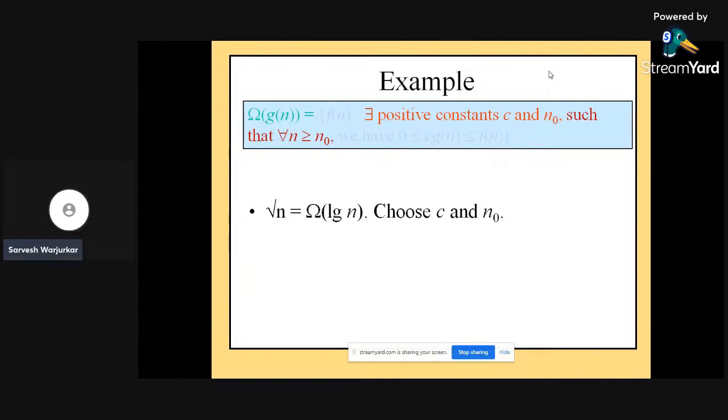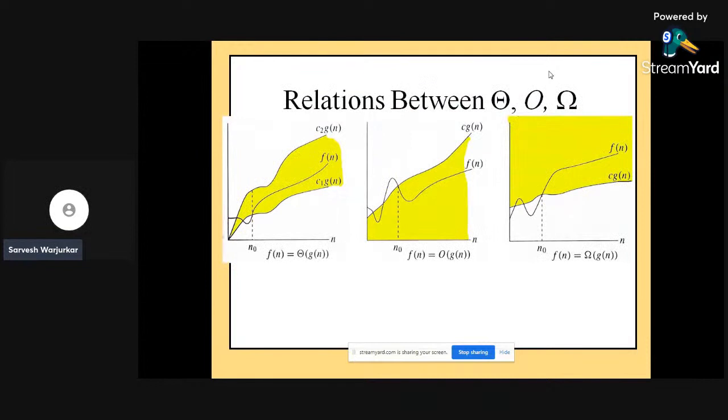We can choose any value of c and n0. There is a big relation between these three, theta, big O and omega. I can explain with the help of this diagram. The function f of n is the tight bound between the two constants c1 g of n and c2 g of n.